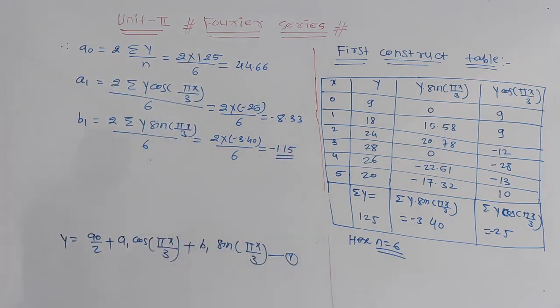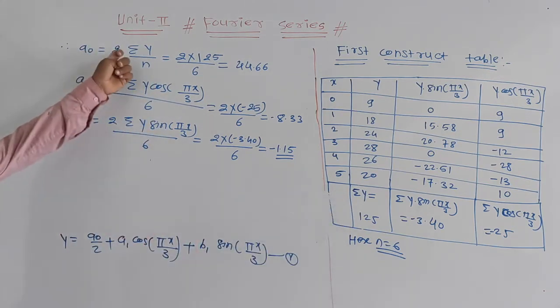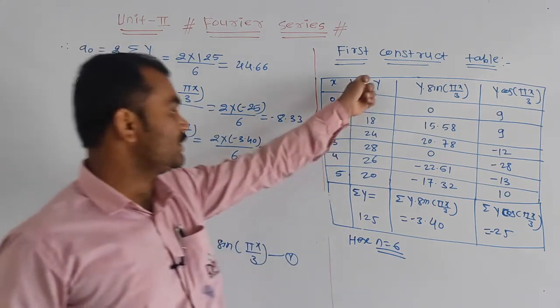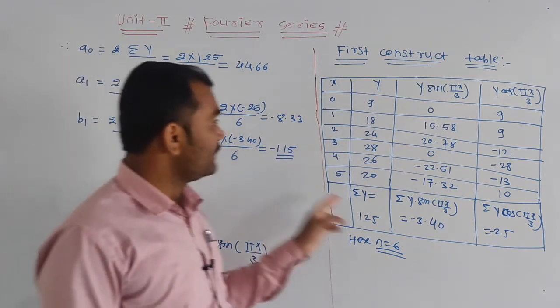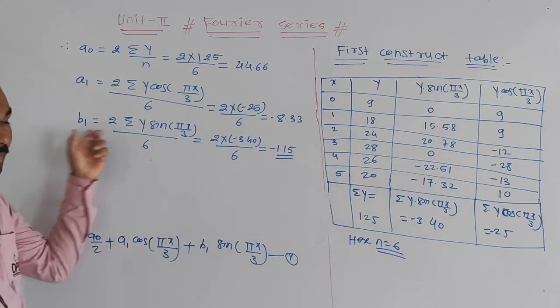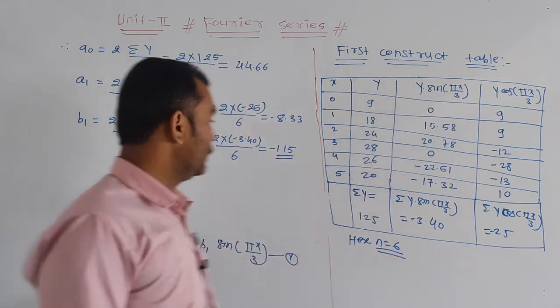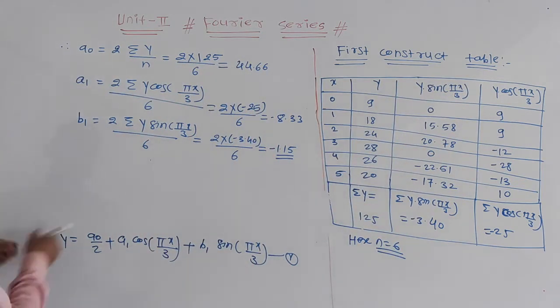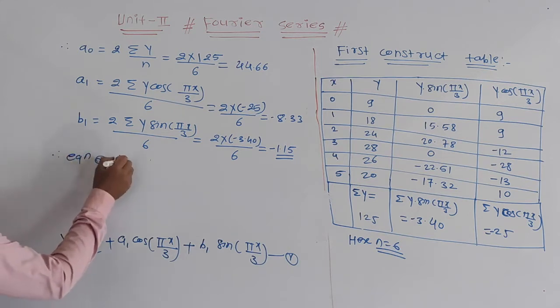Okay, these are the values. First consider the table, then after that find the value of a0. a0 is 2 times summation y divided by n. This is your summation y. Then a1 is 2 times the mean value of y into cos pi x upon 3, and b1 is 2 times the mean value of y into sin pi x divided by 3. We get this. Therefore equation 1 becomes